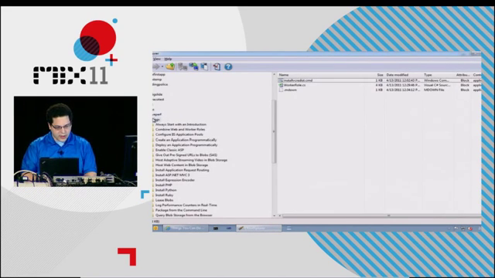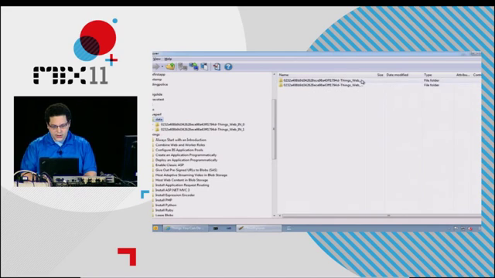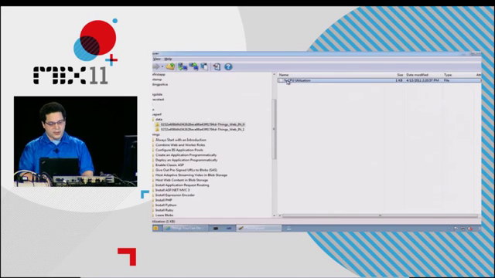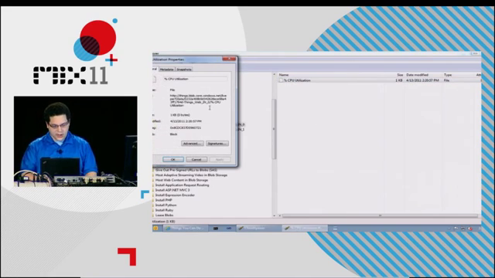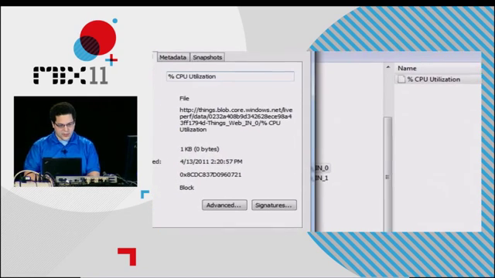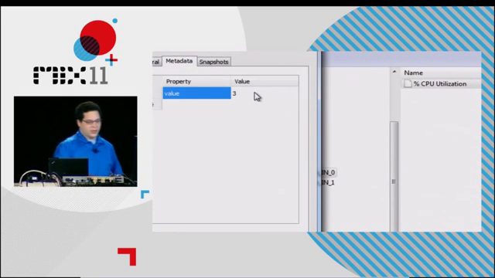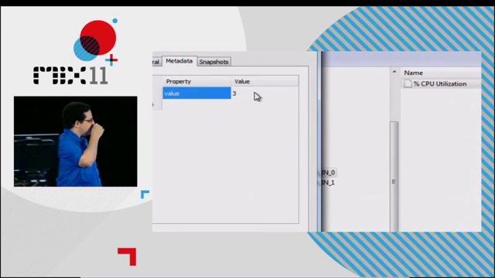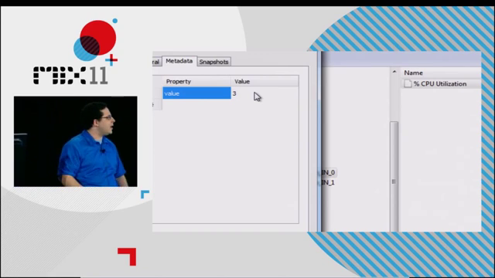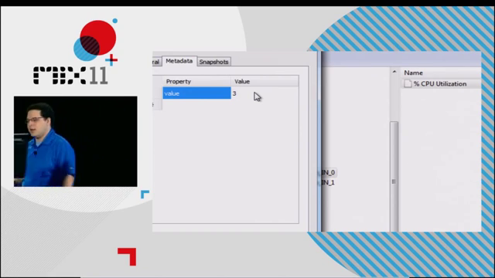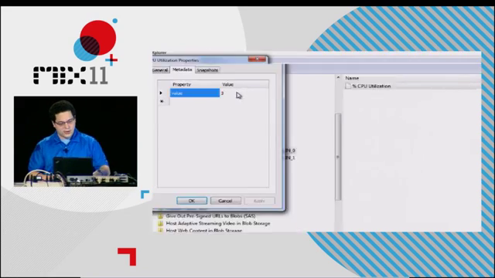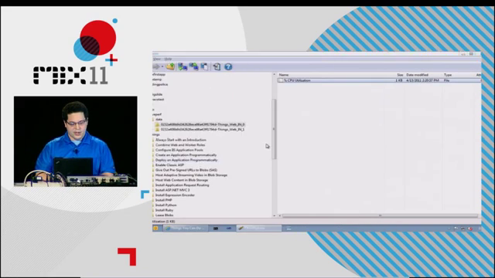If we go here, this is it. So each role has its own thing, and then it's got CPU utilization. And if we go look at the properties, I'll zoom in a bit and go to the metadata. 3 means it's at 3% CPU usage at the time I just clicked that thing. And it's getting updated every second. And then the viewer is sort of just reading that metadata back out.